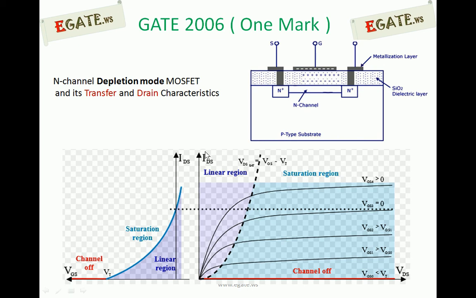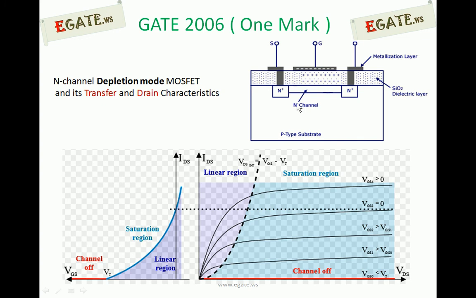So from these characteristics, this is VGS and this is IDS, this is the transfer characteristics. On this, 2 points are given. So this is the 0 point. Whenever VGS is 0, a channel is created, and because of that, current flows whenever VDS is applied. Assume VDS is applied. By that time the current flowing is IDSS, the drain to source saturation current. This is the maximum current whenever we are going with VGS equal to 0.